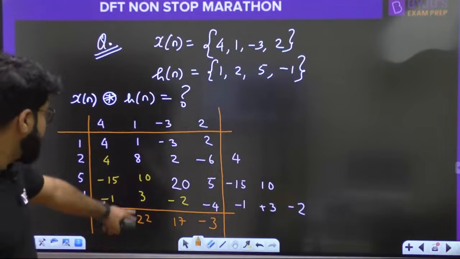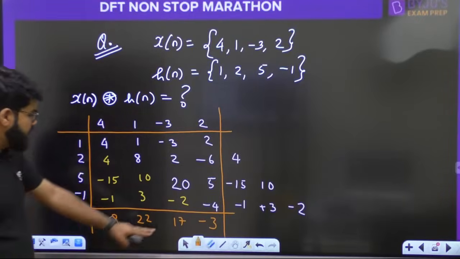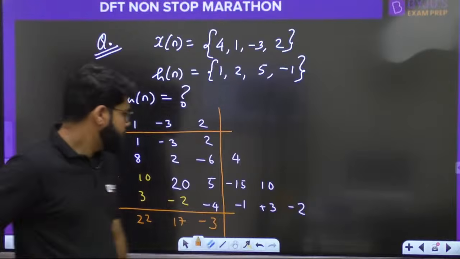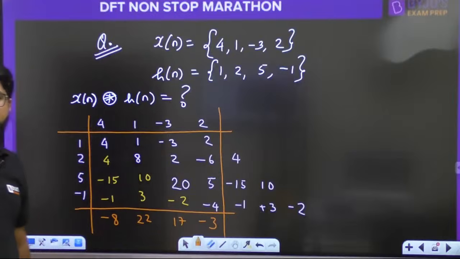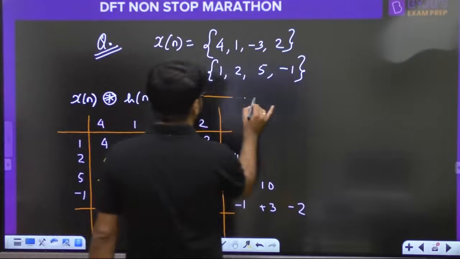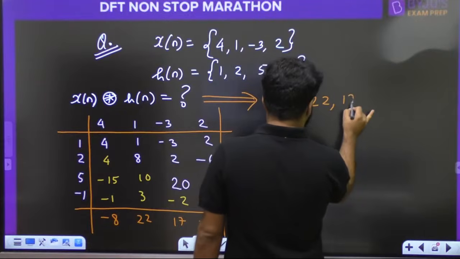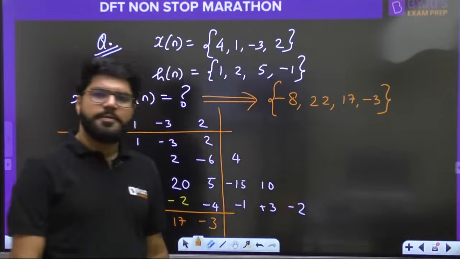The center one is 17, it is not 1. Some of you are writing it as 1. Please check once again. Okay, it is coming as 17. Yes, that is 17. Correct. -8, 22, 17, -3. So what is my answer? It is -8, 22, 17, -3. Tell me, is circular convolution easy or not? Yes.